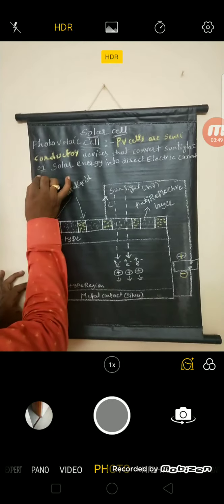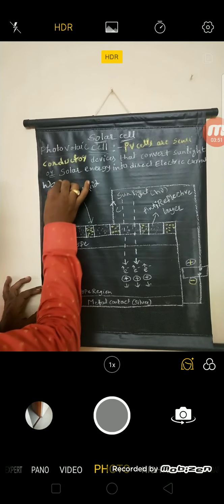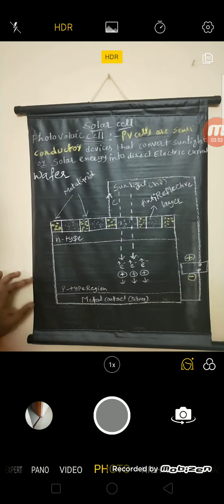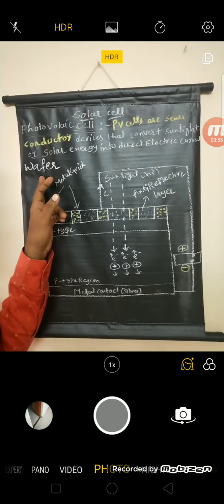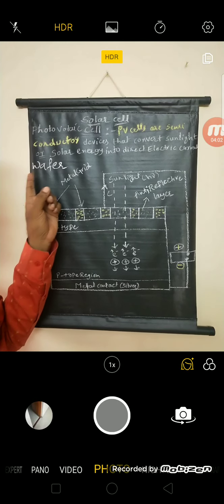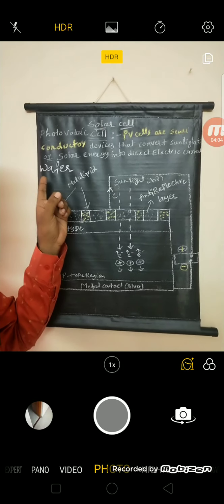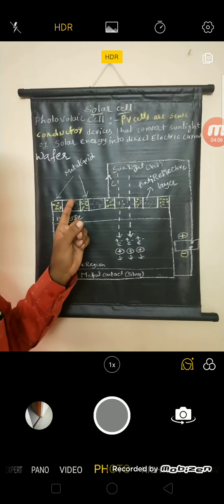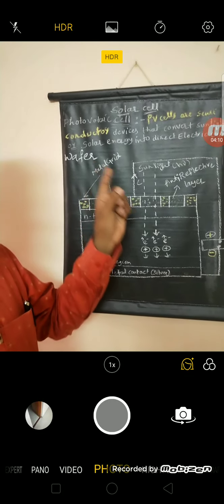Here we use polycrystalline silicon wafers or slices. Wafer, W-A-F-E-R, means a thin layer or thin slice.